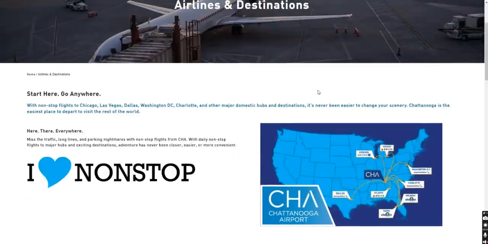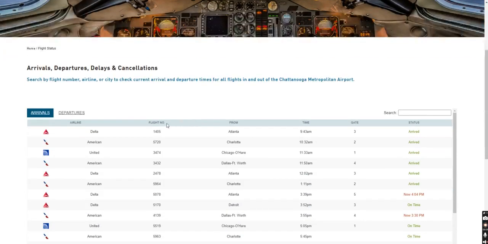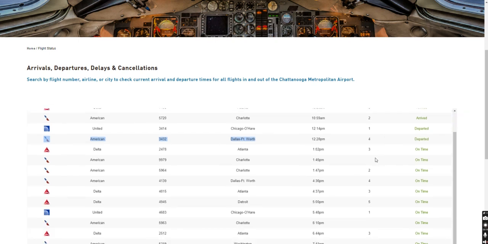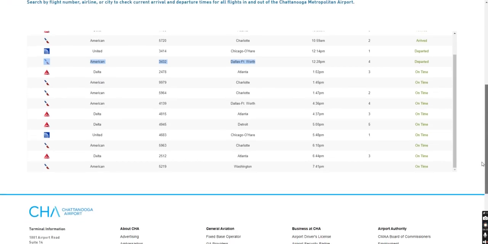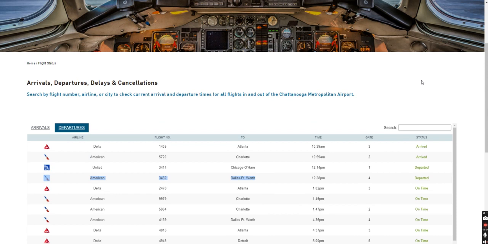Flight itself, 3432. Seems like I clicked the wrong one, and flight says, okay, so we had a departure from Chattanooga, 3432. Oh, here it is right here, American Airlines 3432 to Dallas. It departed from gate 4. Looks like this is a very small airport. Only had a couple gates for departing. Not very many departures here, which is a good thing and a bad thing, right? Not sure if they'll have a Starbucks there for you coffee drinkers. Maybe they'll have something local, but it will get you through security nice and fast.